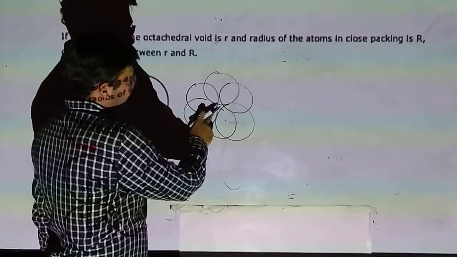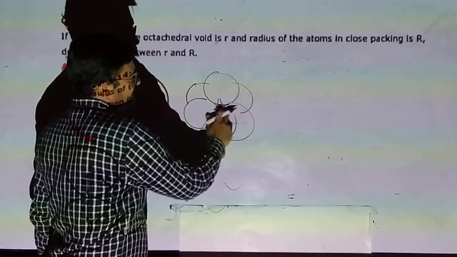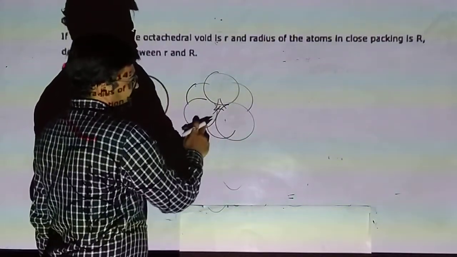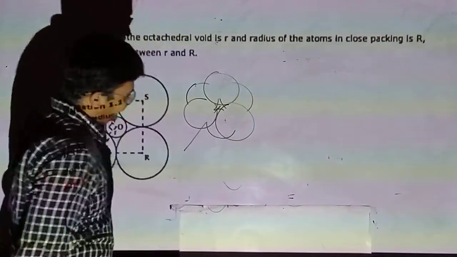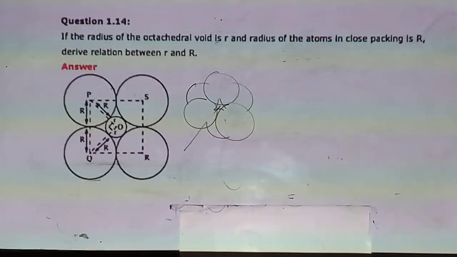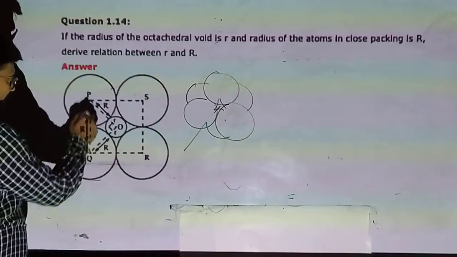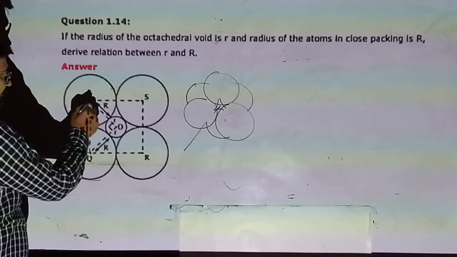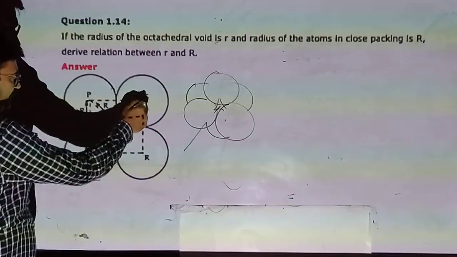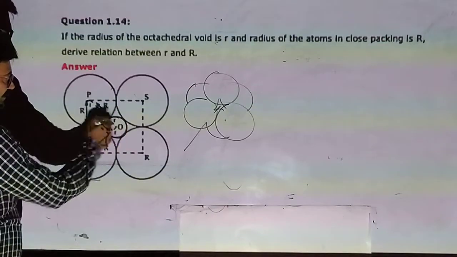In 3D we can say 4 spheres, one upward and one downward. Like 4 spheres P, Q, R, S, the center of the 4 spheres, and inner is an octahedral void.